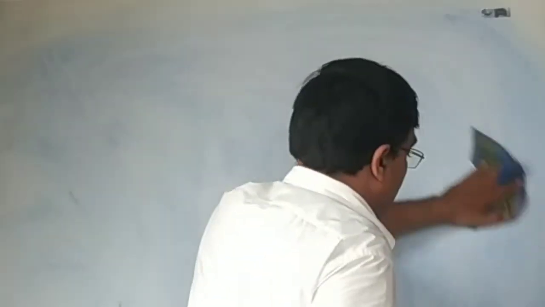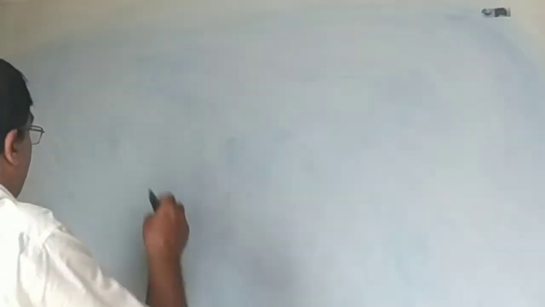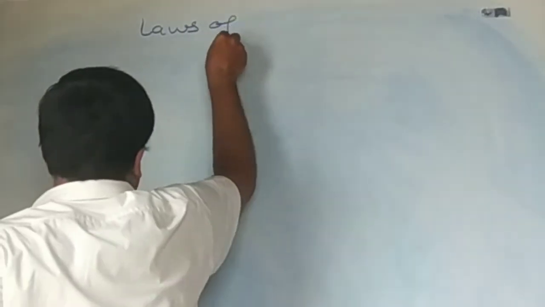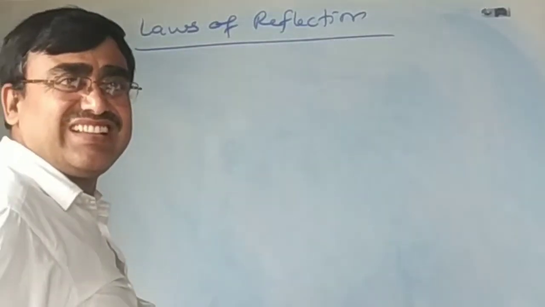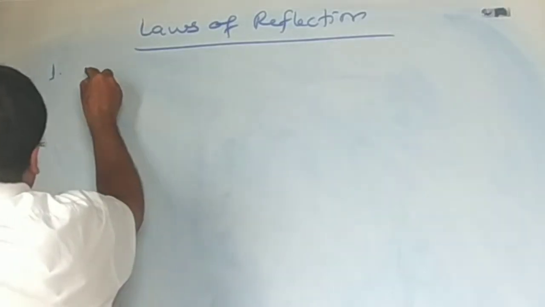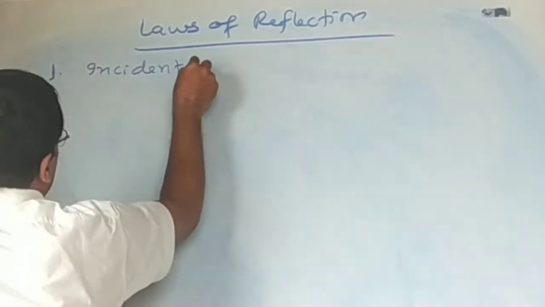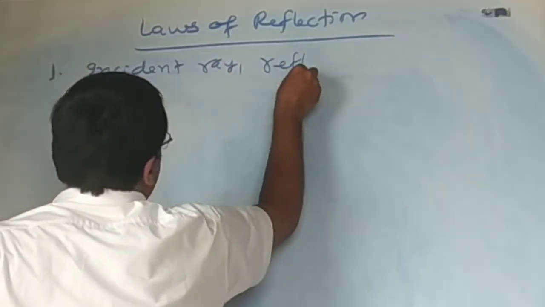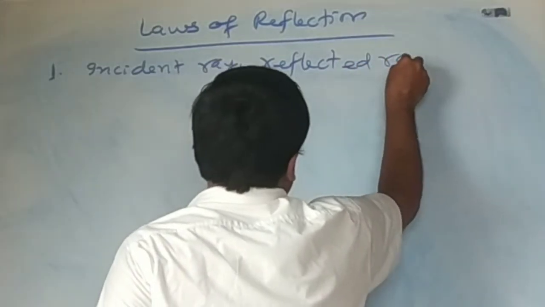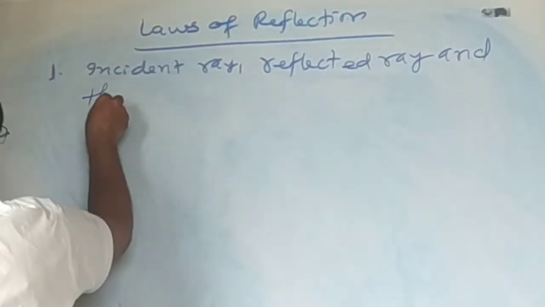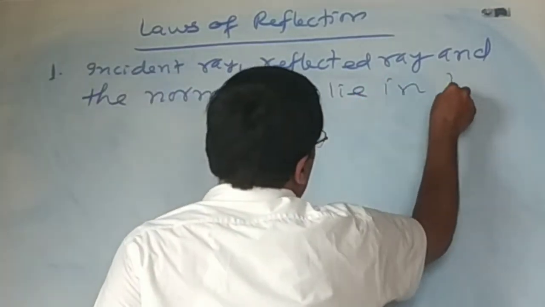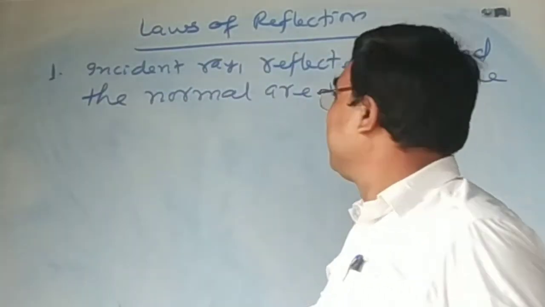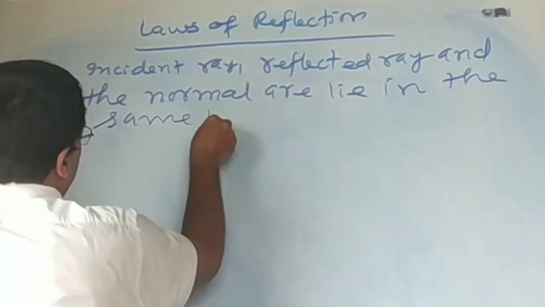According to the first law of reflection, the incident ray, the reflected ray, and the normal lie in the same plane.